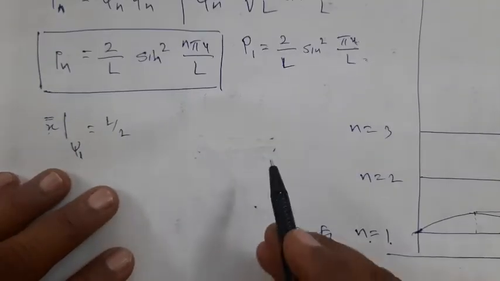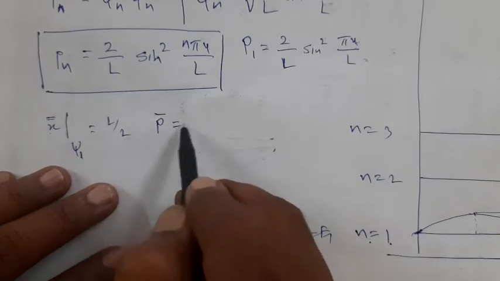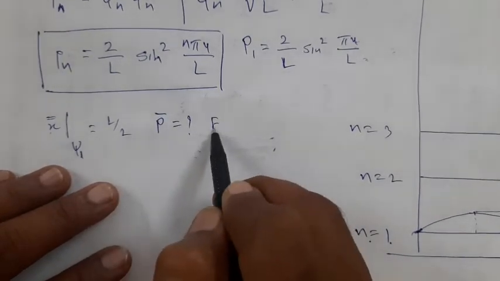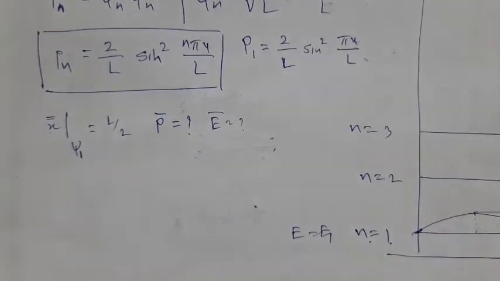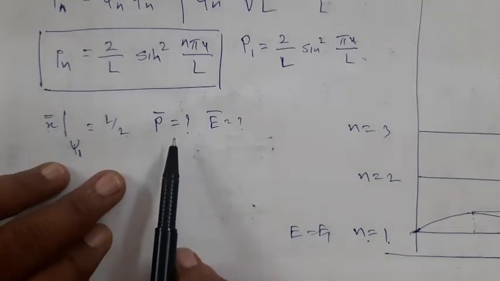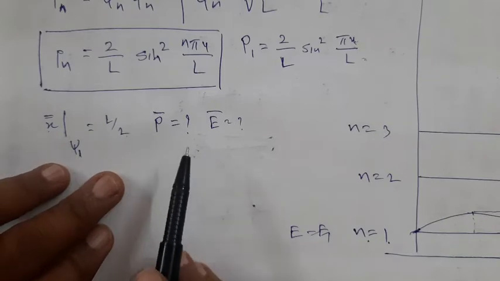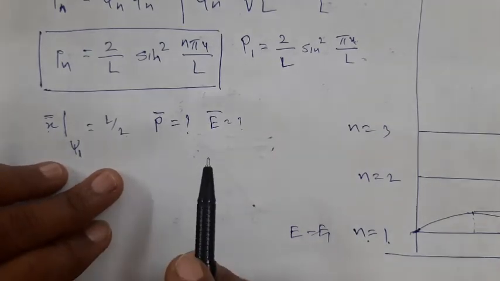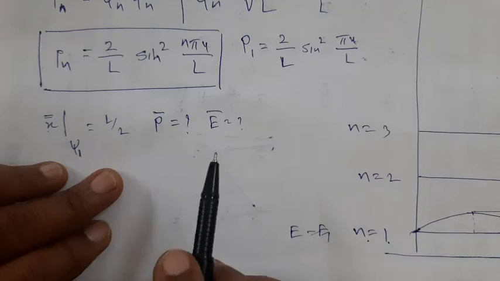Now similarly, one more homework: calculate P bar. What is P bar? It is a question. What is E bar? It is a question. That means you can calculate the most probable value of momentum. Let's calculate, and then we will draw some inference from that, why the particular value or how we can justify that value.